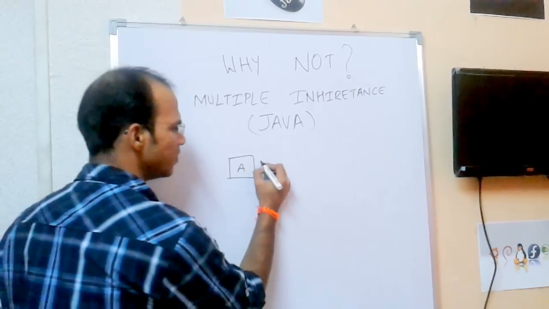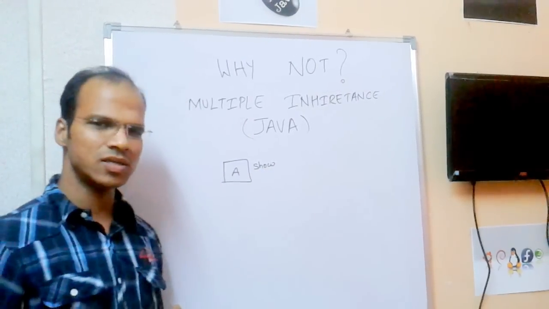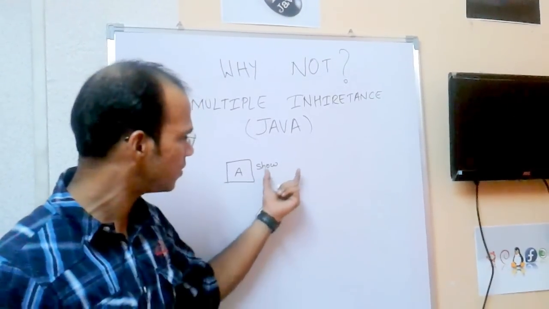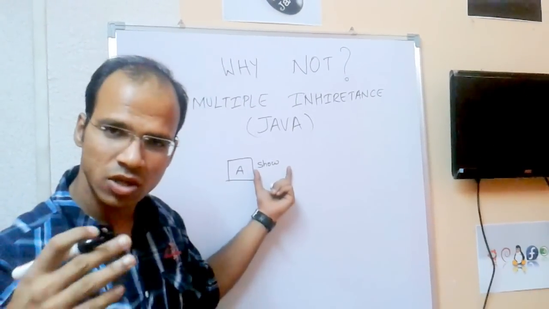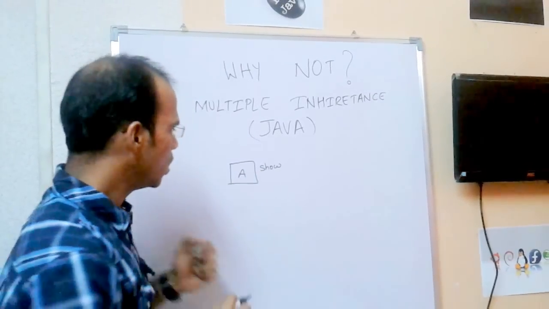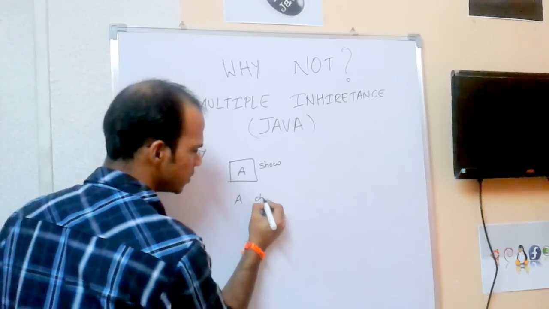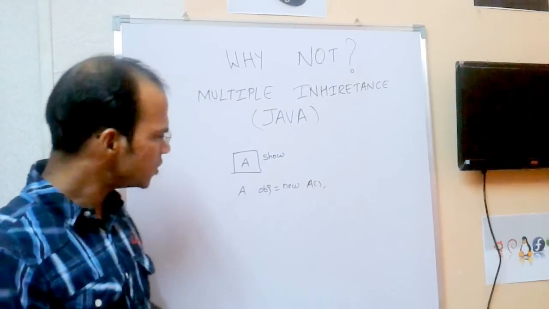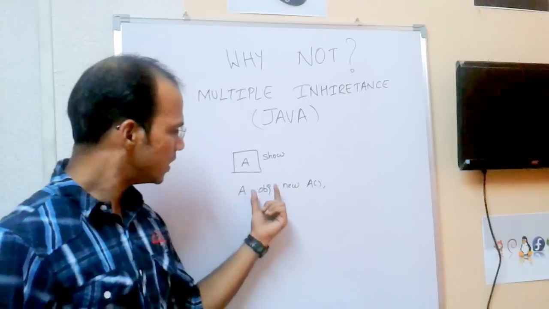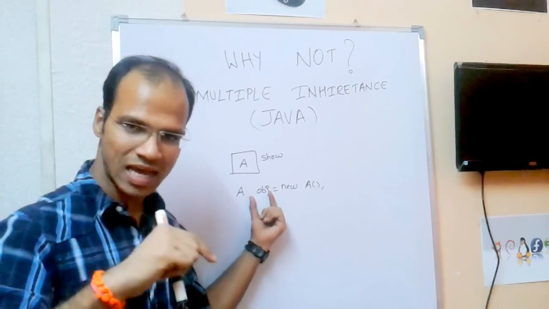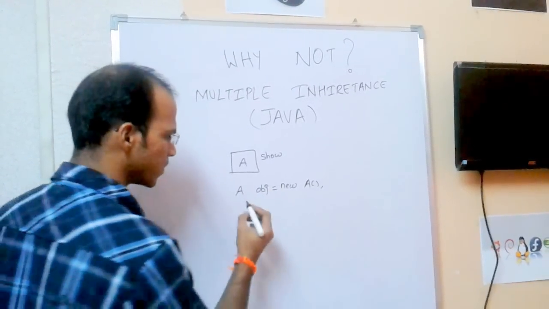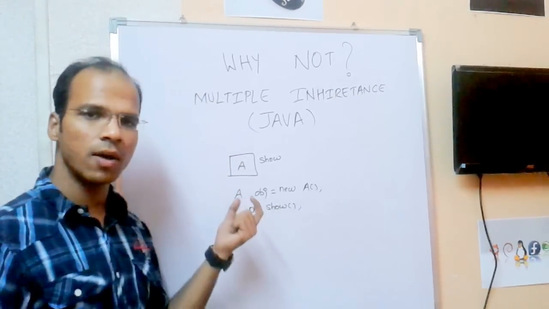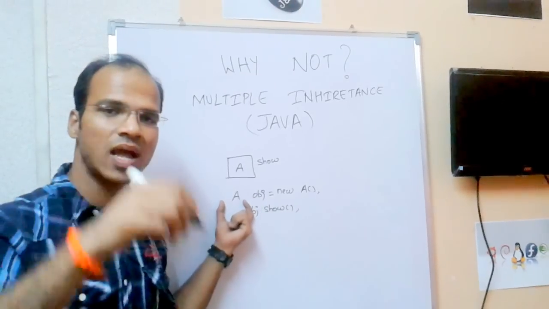Now class A has a method called show. If you create an object of A, A does something, and that is show. It will call a method called show, which will print something. Let's suppose I have created an object of A as A obj = new A. When you call obj.show, it will call the method show, which belongs to the A class.